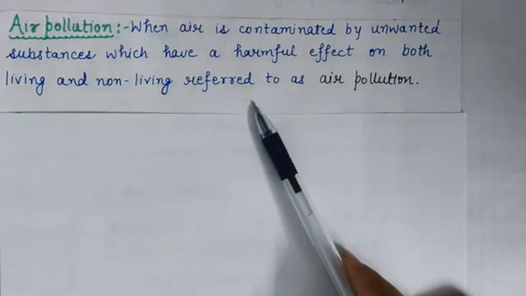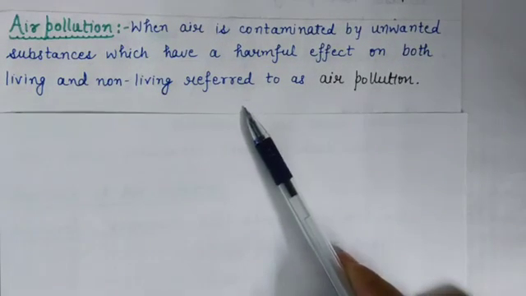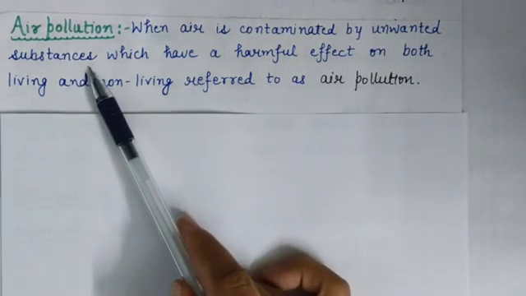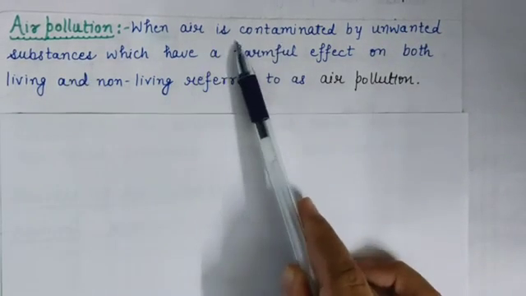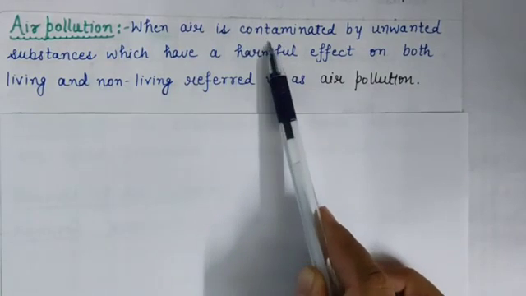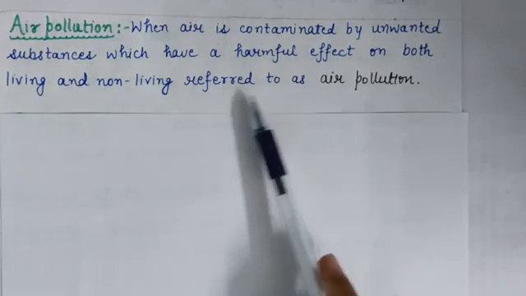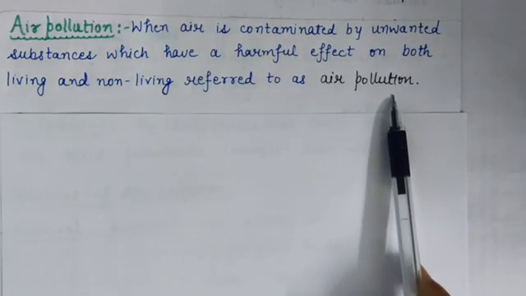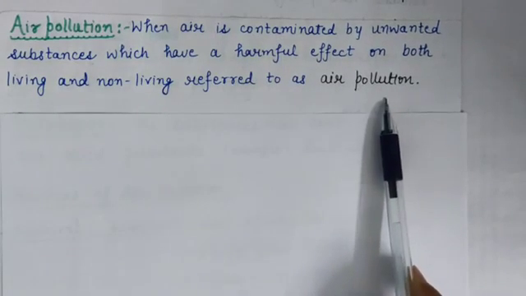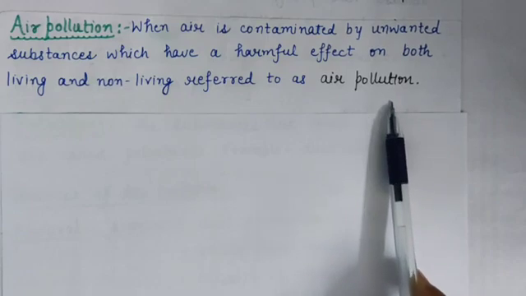Means any undesirable change in the characteristics of air is called air pollution. Means when unwanted substances mix with air like smoke, dust, etc., then it is referred to as air pollution.